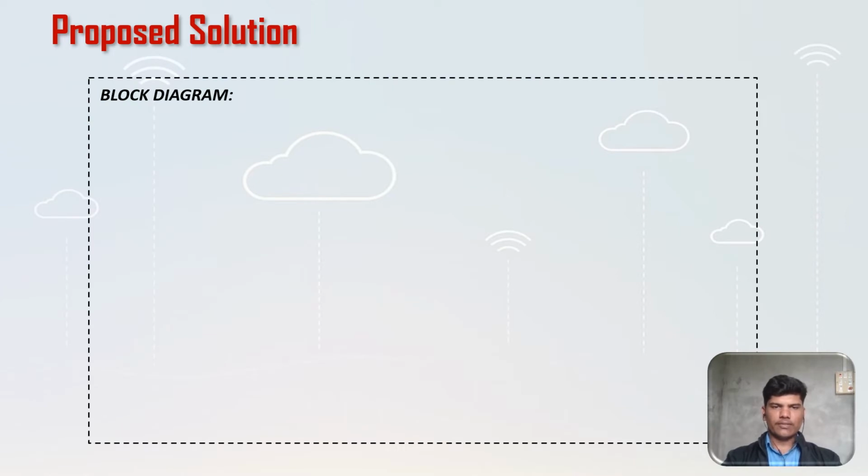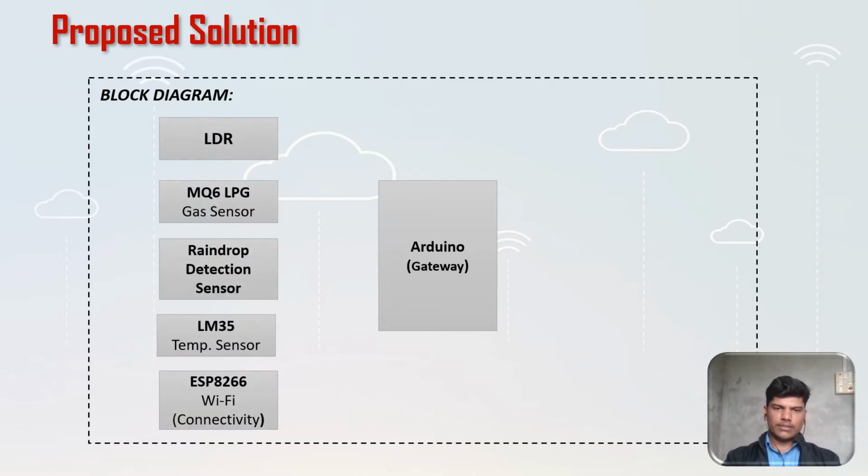Block diagram of the system. In this system I have used the Arduino R3 as a gateway. Then these are some sensors and connectivity. First sensor is the LDR sensor, light dependent resistor, that detects the darkness in the room, and according to that sends an instruction to open or close the curtains of the window.